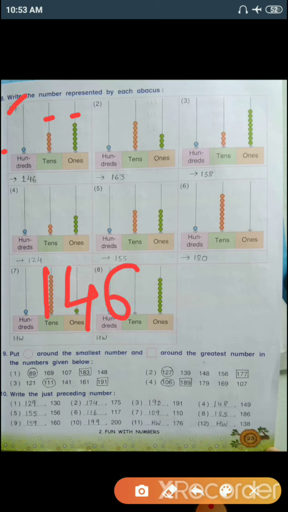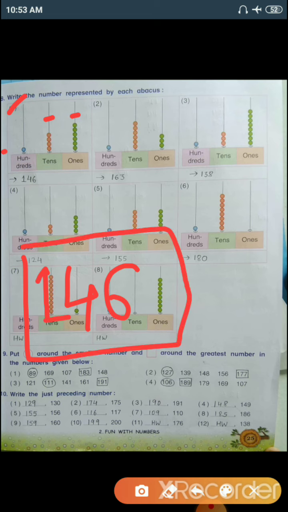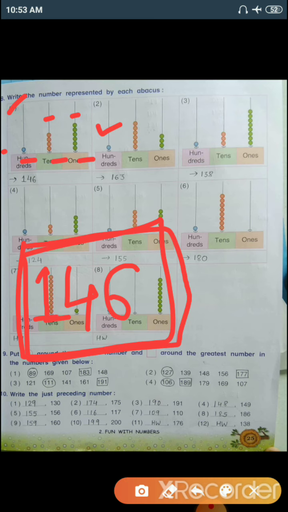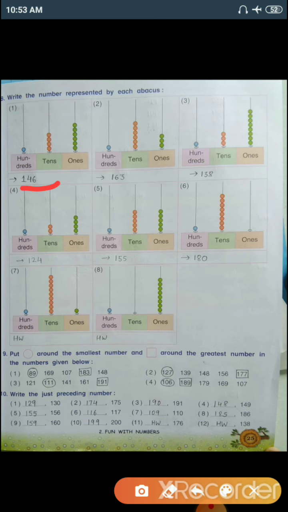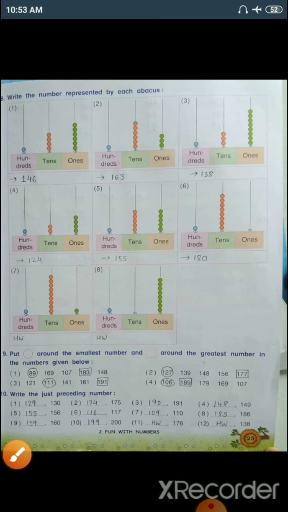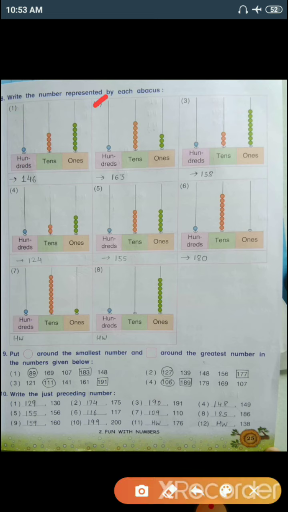So we create one number, that is 146. So with the help of place value and these beads, we create this number. So our answer is 146.